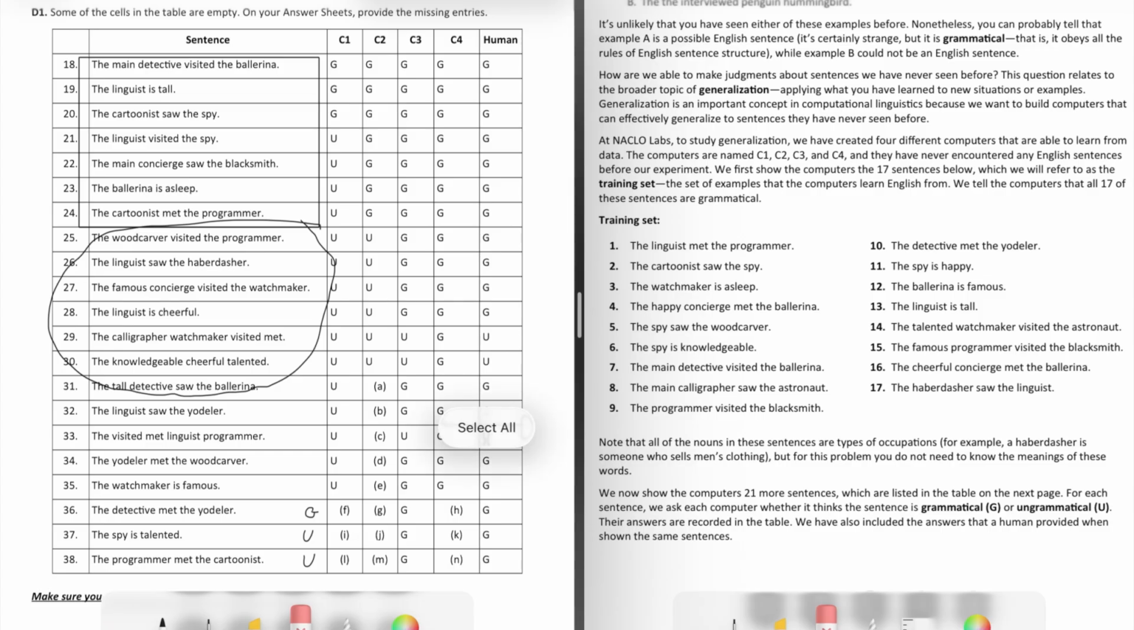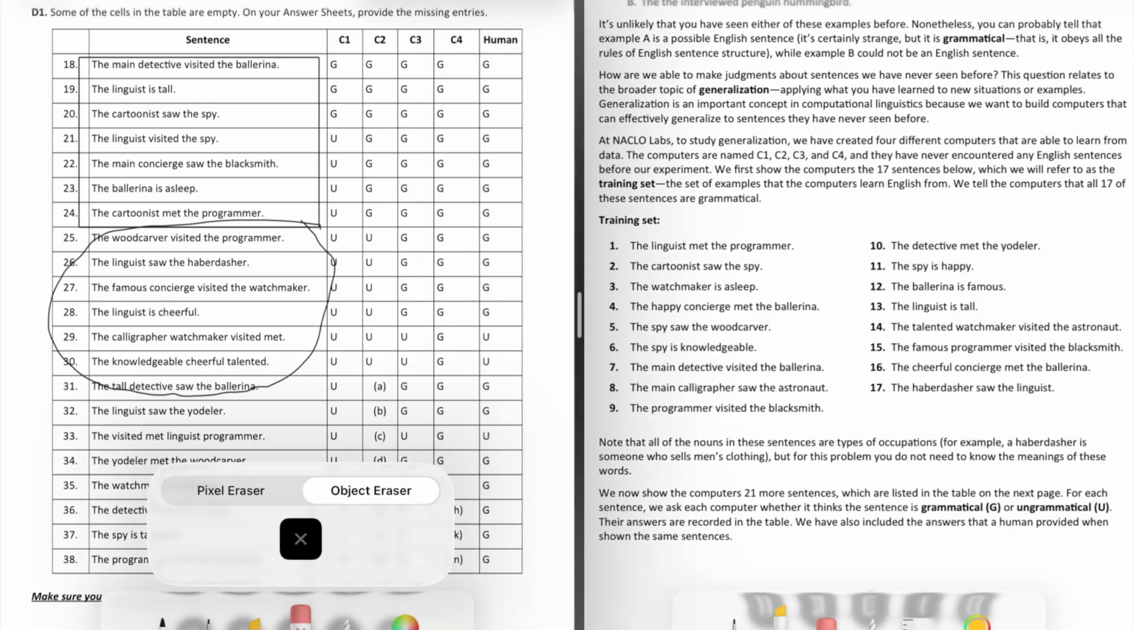We also have calligrapher, watchmaker, so there's a lot of things that break the pattern here. Same with the next sentence, the knowledgeable, cheerful, talented. Three adjectives in a row is obviously not in the training set, so it would make sense that the computer also says that is not grammatical.